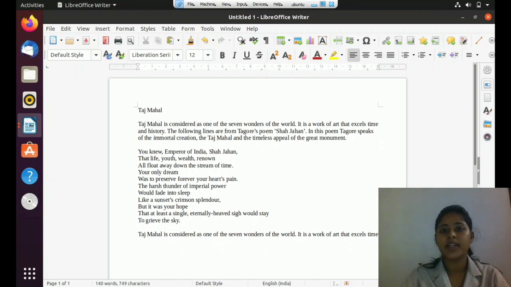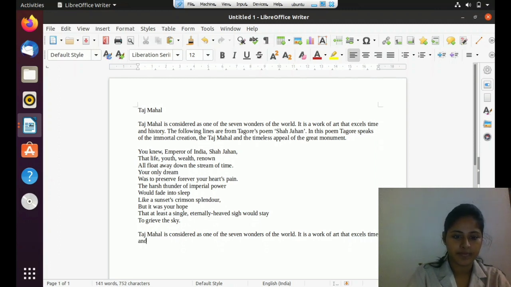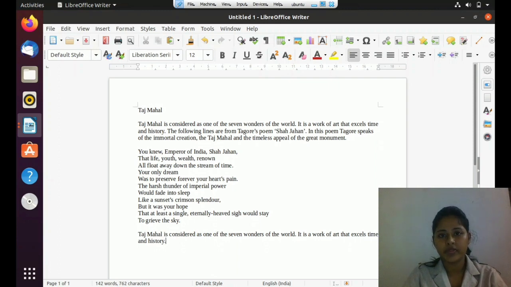Now when I type the next word, it automatically goes to the next line. See, when we have reached the end of the line, the next words, when we type it, automatically go to the next line.